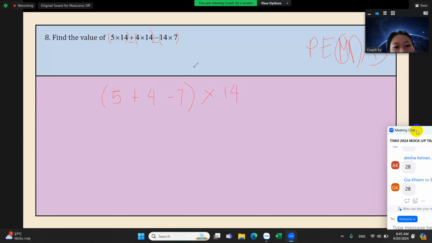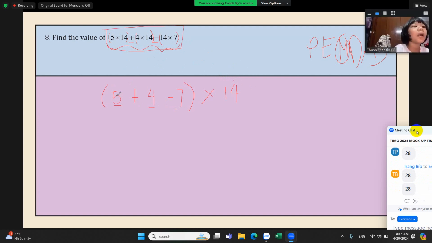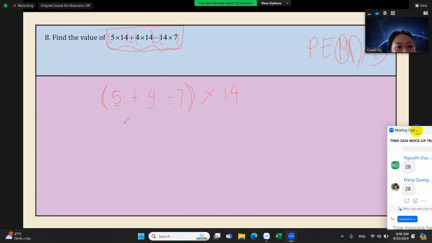So this is the distributive property. We can distribute back 14 to each of these terms, and we can still get the same expression as this one. So it is easier to solve this first before we multiply by 14.